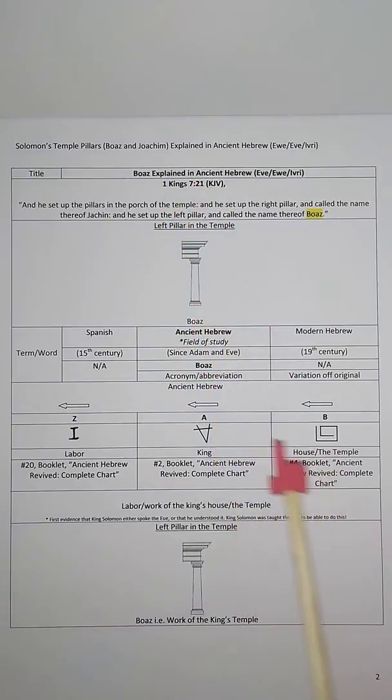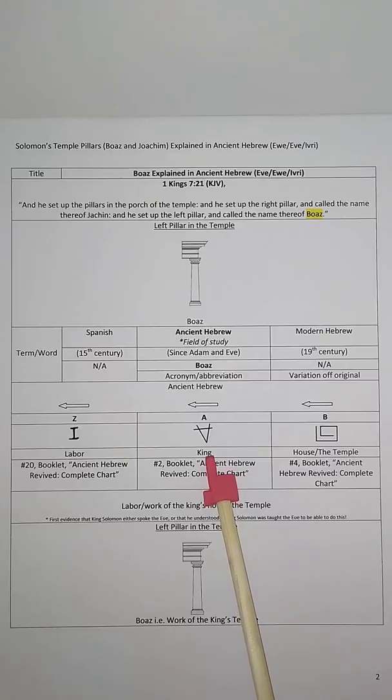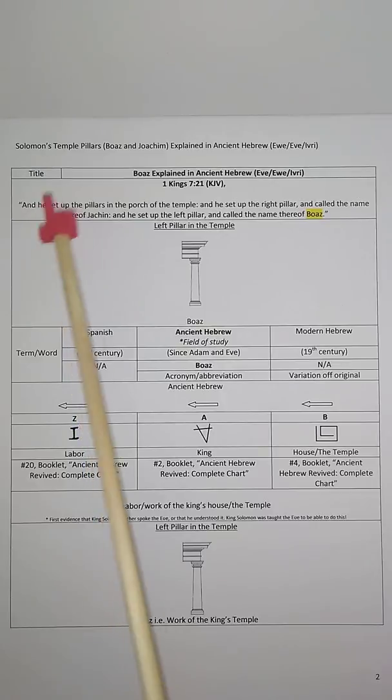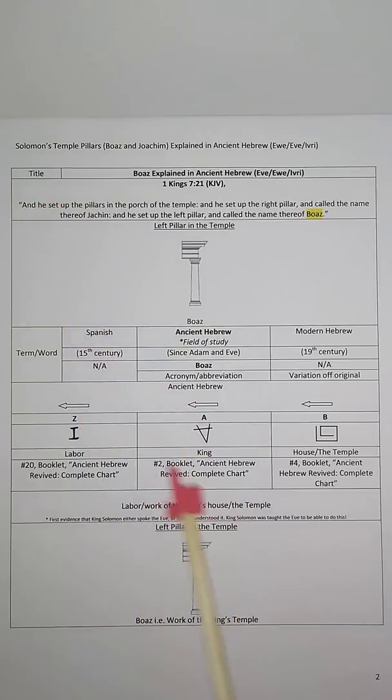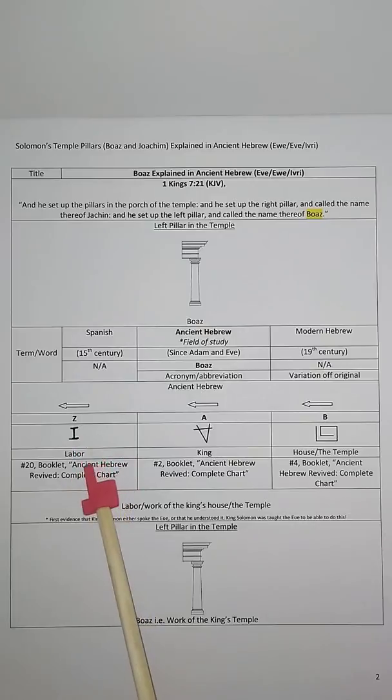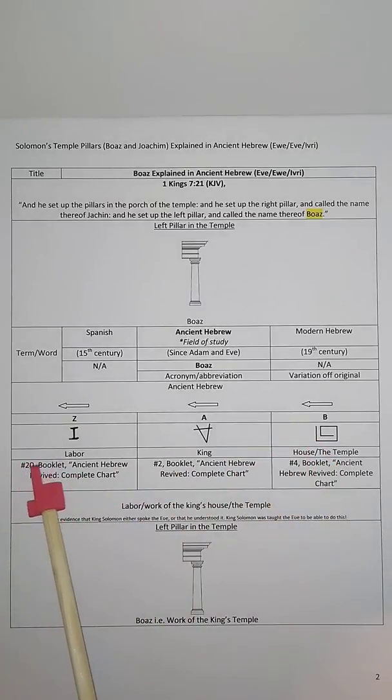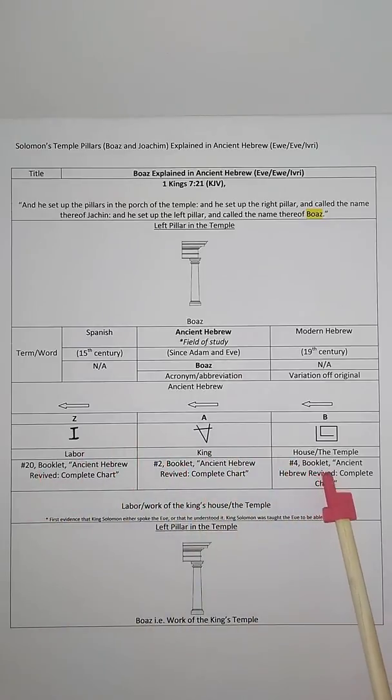And then the A, which is symbolically a king, and here it is again Solomon, King Solomon. He's the he here. And then the Z, which means a labor or to cut. You have details of all of that in numbers 20 and 2 and 4 in the Ancient Hebrew Revived, the complete chart.